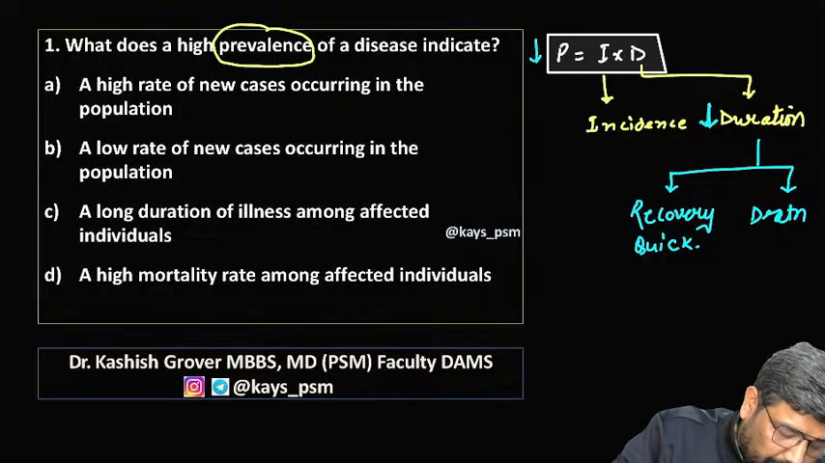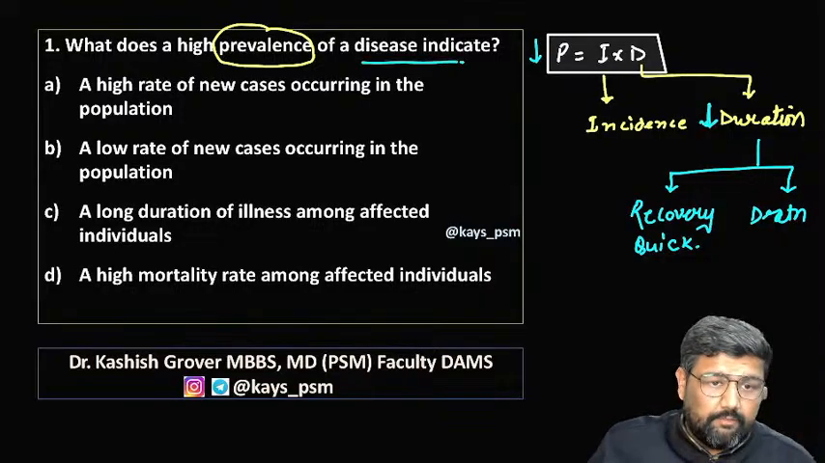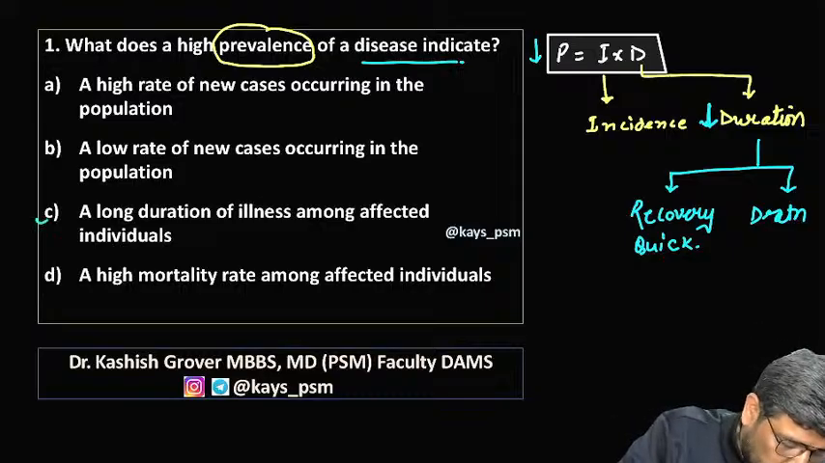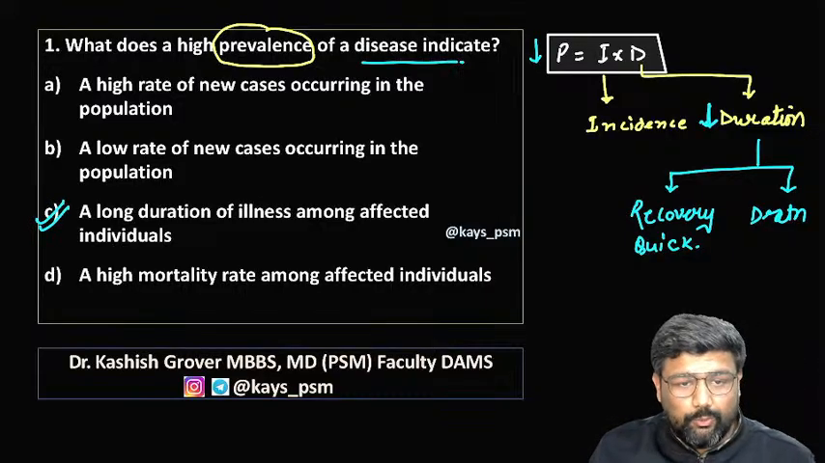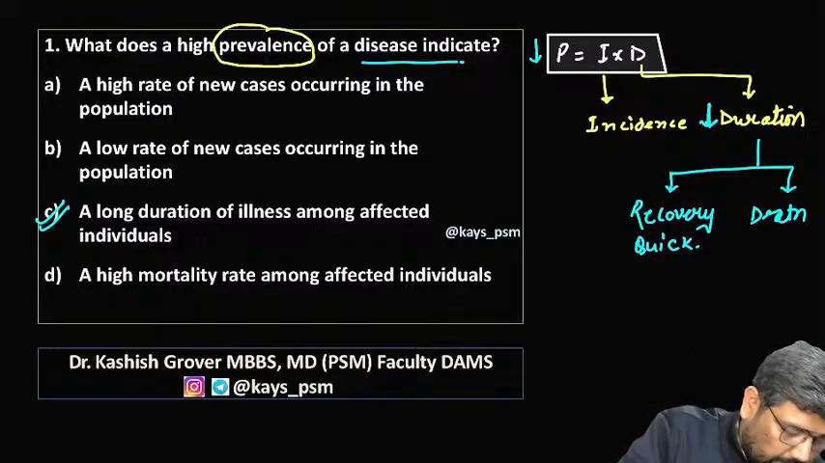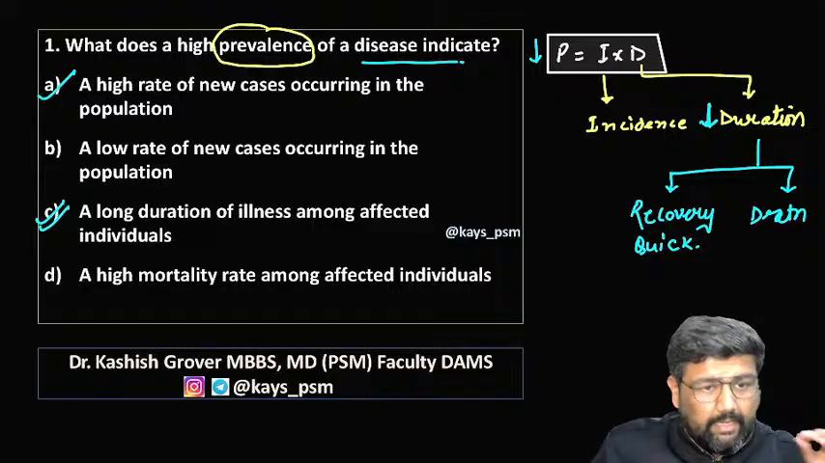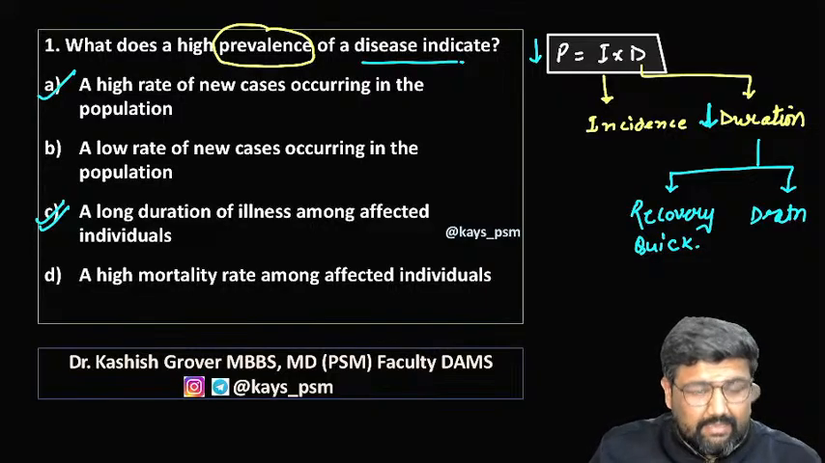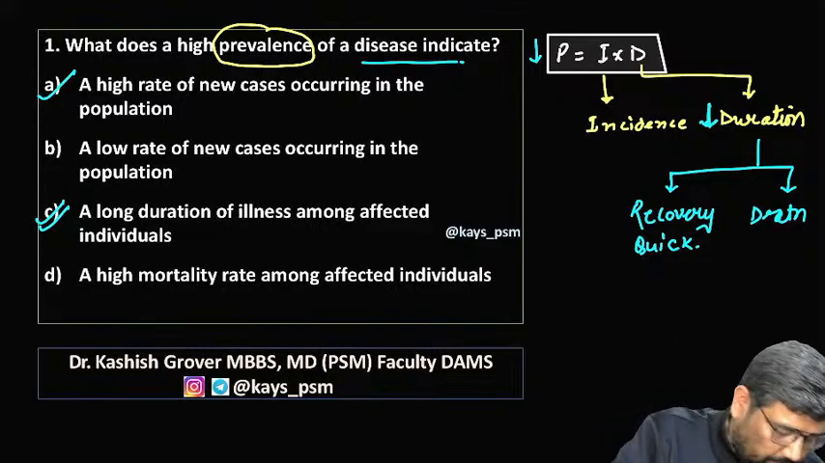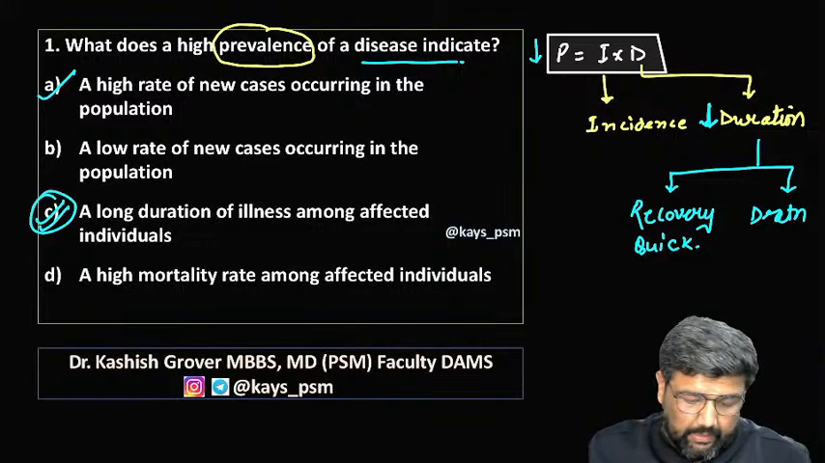So for high prevalence of disease, the long duration option is correct. But I want to tell you, A is also correct. Both A and C are correct, but the best answer, if the same question comes, is obviously C.